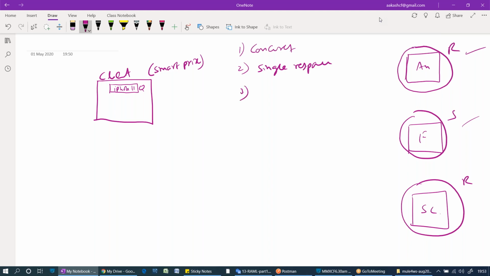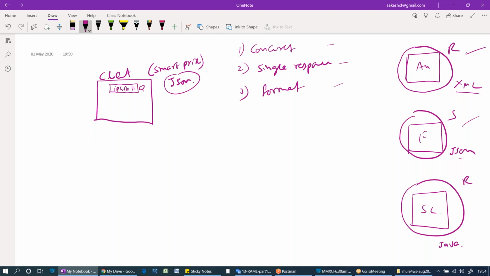The third requirement is the format. Maybe Amazon is giving XML, Flipkart is giving JSON, and ShopClose is giving some Java format. These are the three formats. My client's requirement is that he wants a JSON format. How are we going to convert these formats, XML, JSON and Java, to JSON format? That is the third requirement, format. Assume these are the three simple requirements we have as of now.